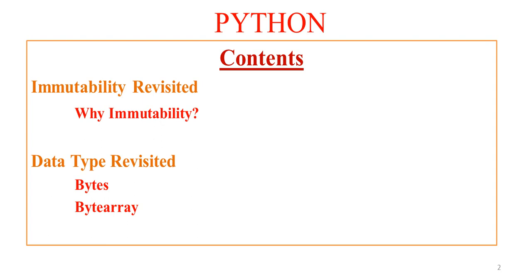Contents of this lecture are immutability in Python. We will see why immutability. We have already seen what is immutability, we will revise it again, don't worry. And then we will revisit two data types, that is bytes and byte array. We just saw a one line description of these two data types in the earlier lectures, but now we'll see the actual presence of these data types in Python.